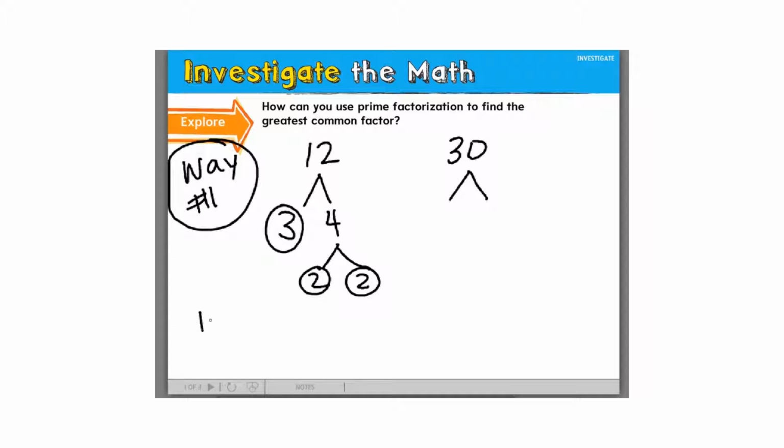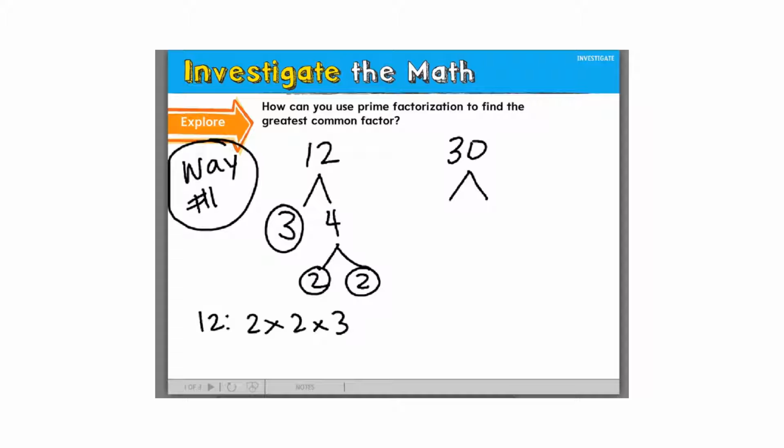So now I'm going to list my factors. Factors of 12 are 2 times 2 times 3. Take notes. Write down everything I'm writing. Okay. Now here's 30. There's lots of factors of 30, but what's a pair that I could use for this? Hamza. 10 times 3. What else could you use? 6 times 5. What else could you use? 15 times 2. You could use 6 times 5 or 5 times 6.